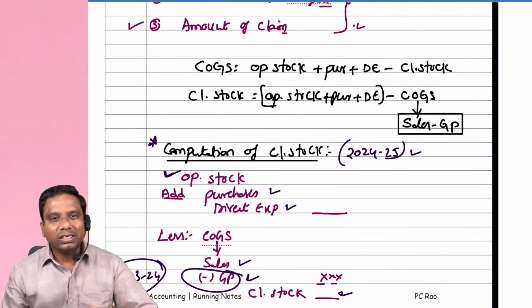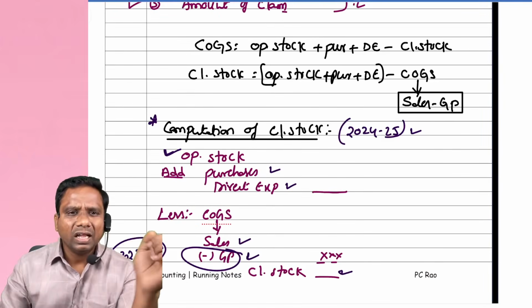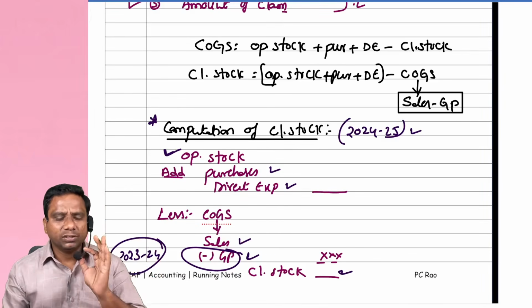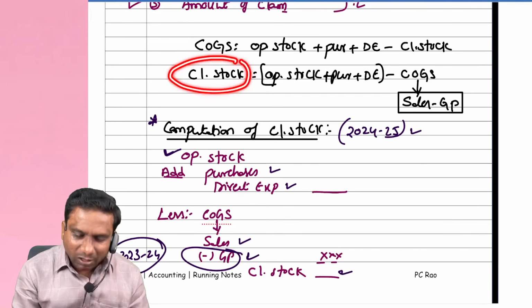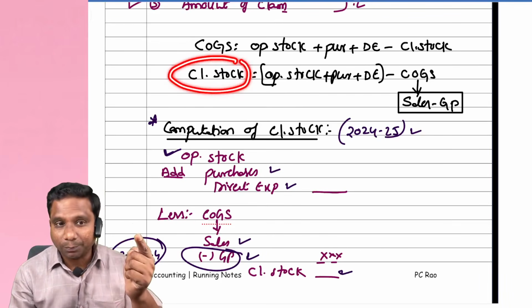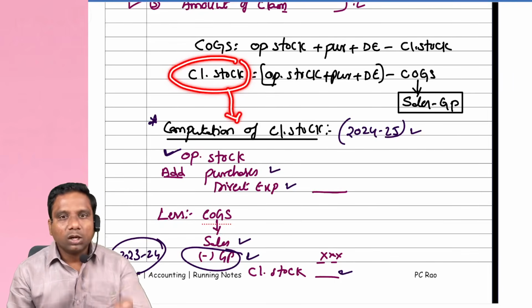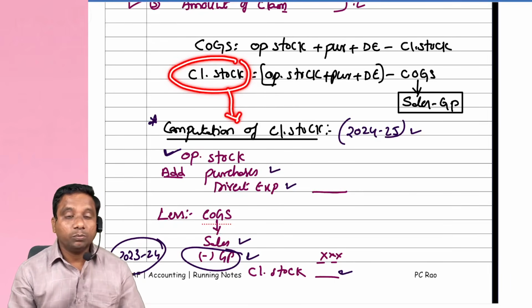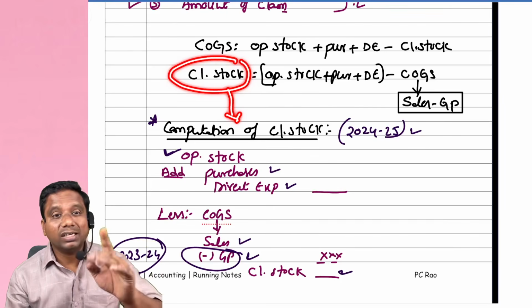The above equation, you can convert it into a statement. What is the statement, sir? What is the requirement? The requirement is closing stock as on the date of fire. Same will be the heading: Computation of closing stock as on the date of fire.